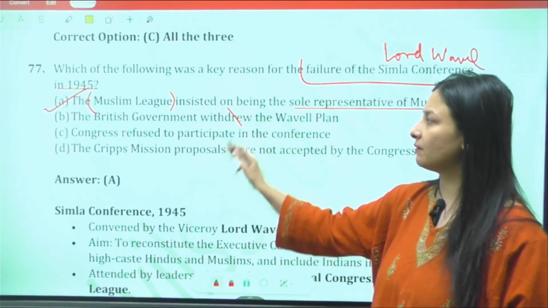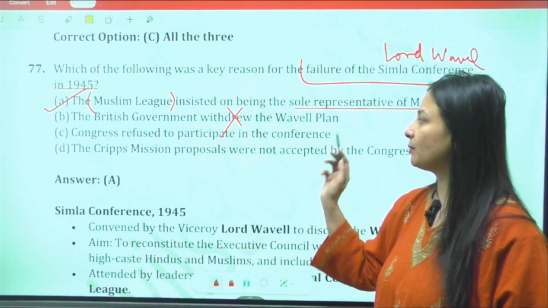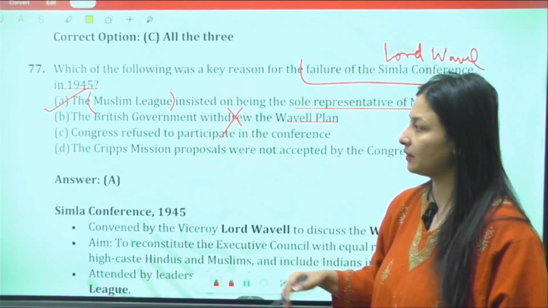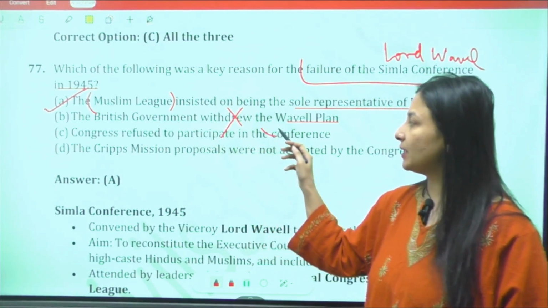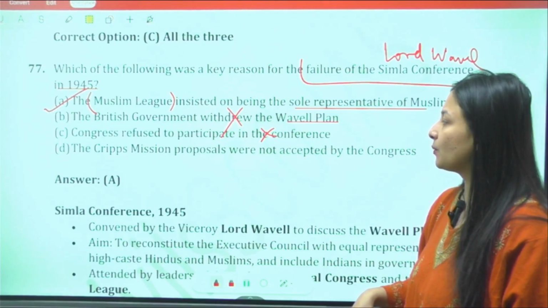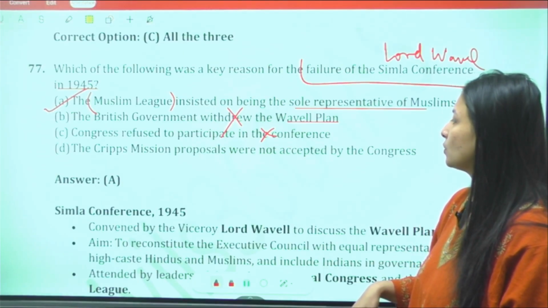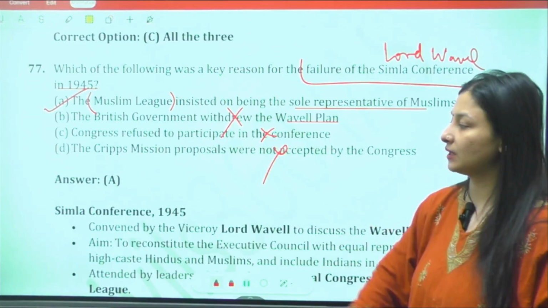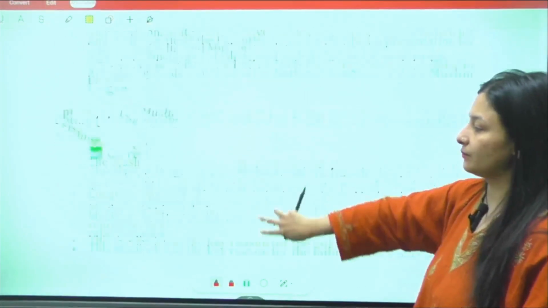This became a bone of contention. British government, it never withdrew. This Wavell plan is also known as balkanization plan. Congress refused to participate in the conference? No, it never. Cripps Mission Plan proposed was not accepted by Congress? No, that's not the case.